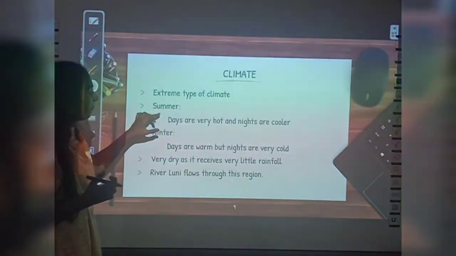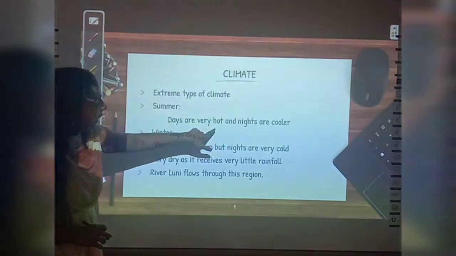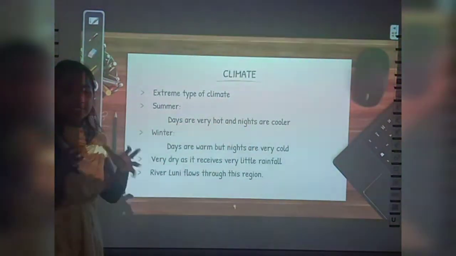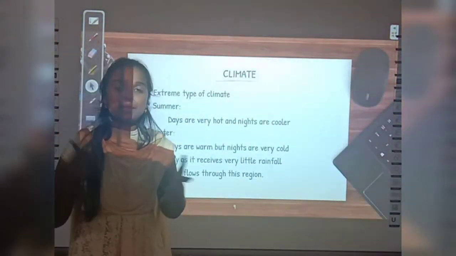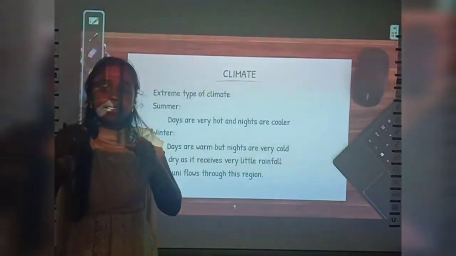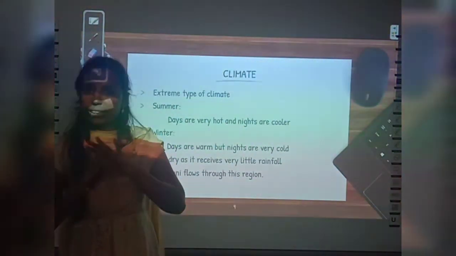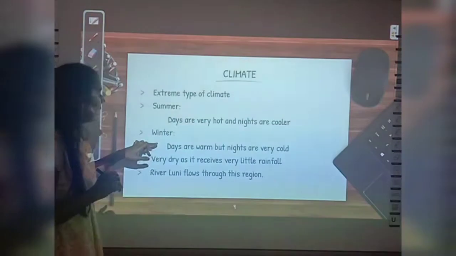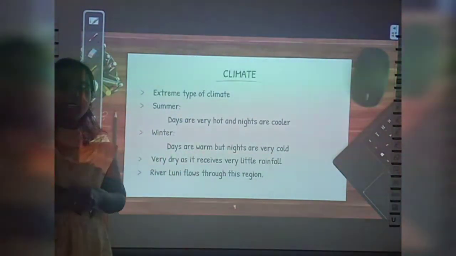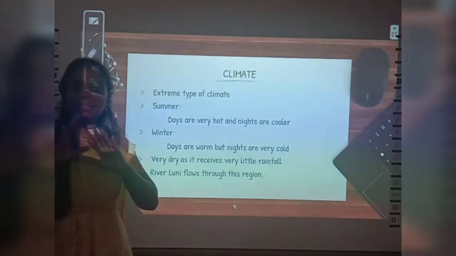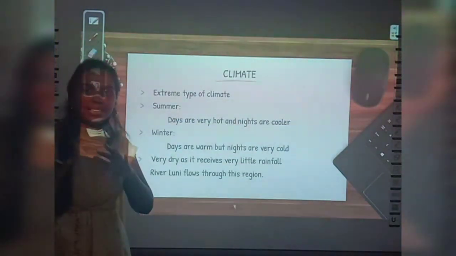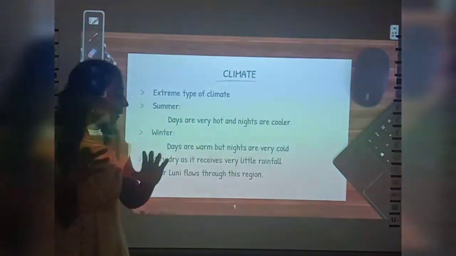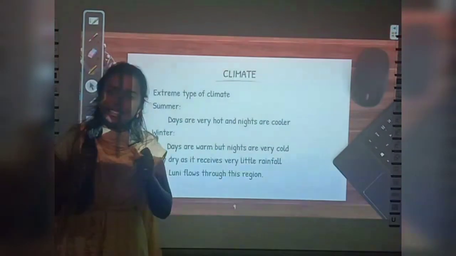See how the summer will be. In summer, days are very hot and nights are cool. In the day, it will be very hot, something that is not tolerable, but in the night time, it will be cool. And in winter, the days are warm. Warm means a little bit hot, maybe like our climate, but hotter than this. So days will be warm, but the nights are very cold.